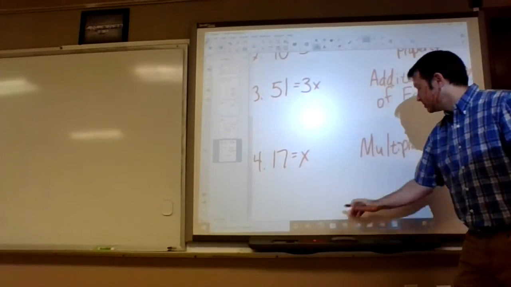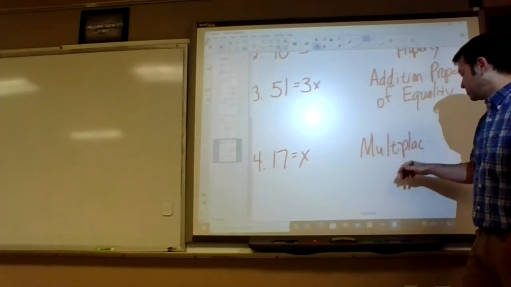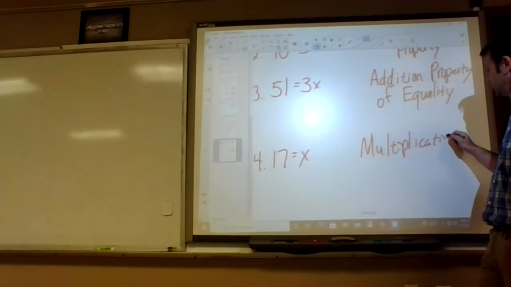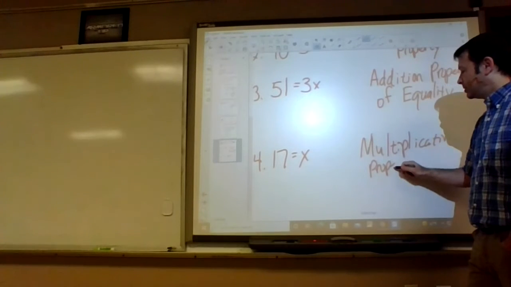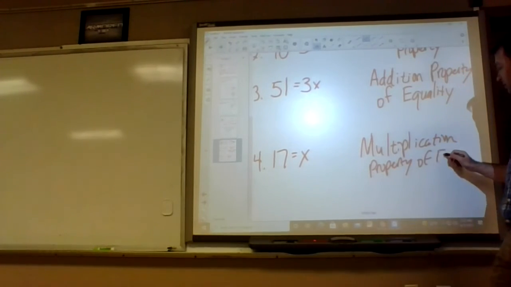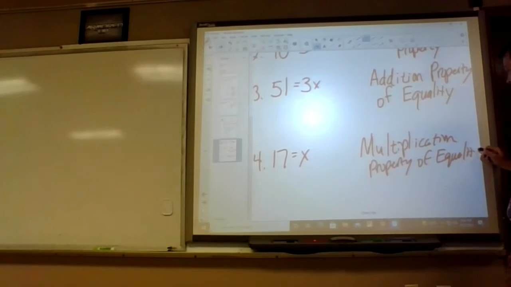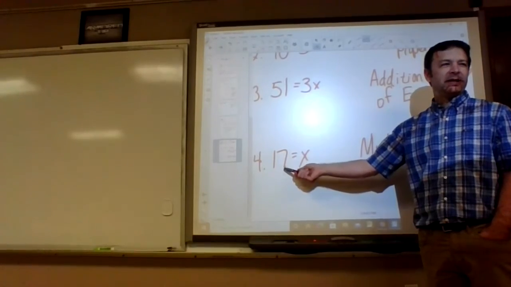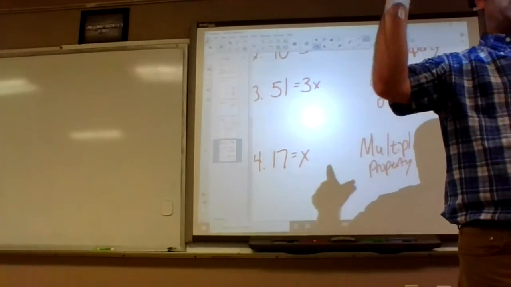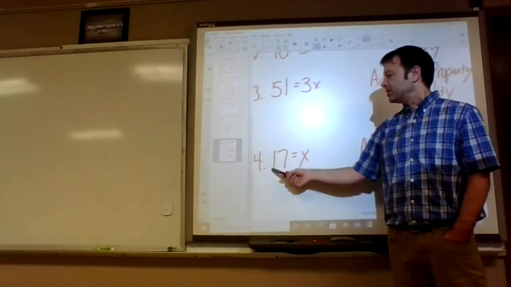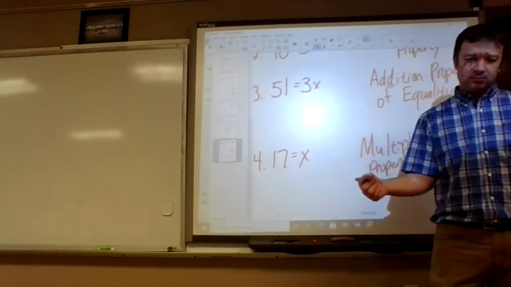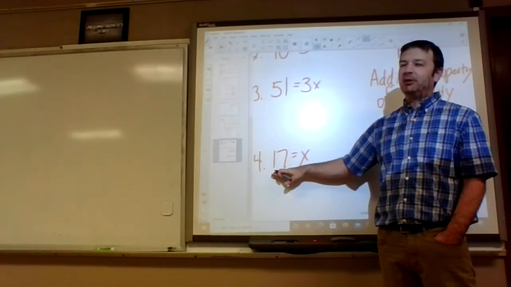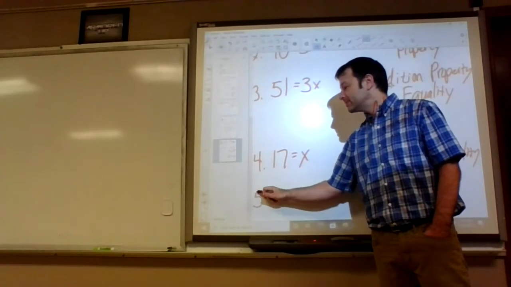Multiplication property. I'm going to start abbreviating for this. Okay, and that's what we were trying to prove, right? Remember at the beginning it said if blah blah blah, then x equals 17. Oh yeah, they switched it. So, I said earlier I would never use that property, but the book does, so let's go ahead and do it.